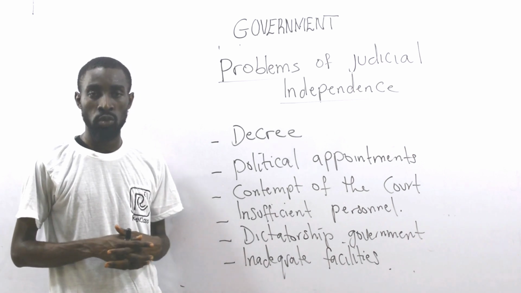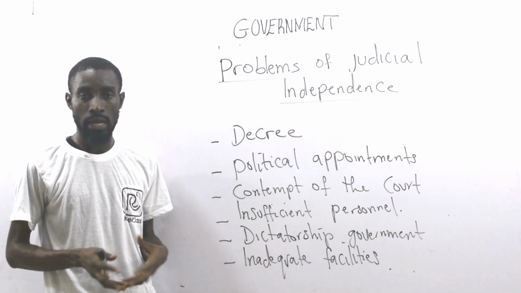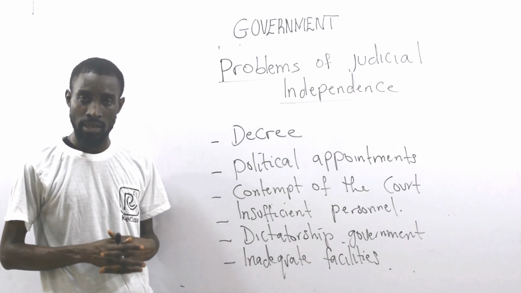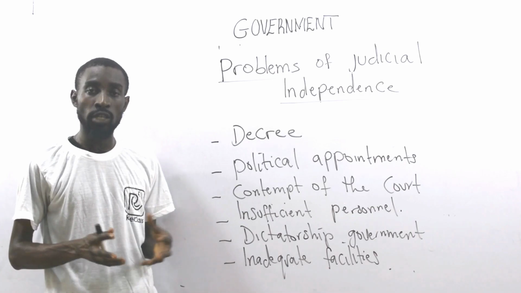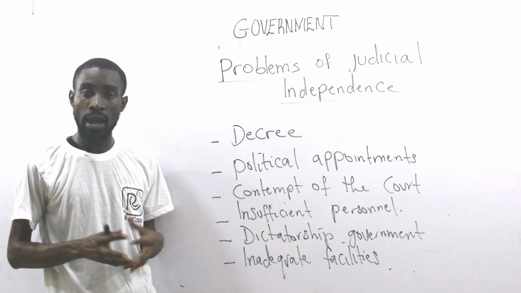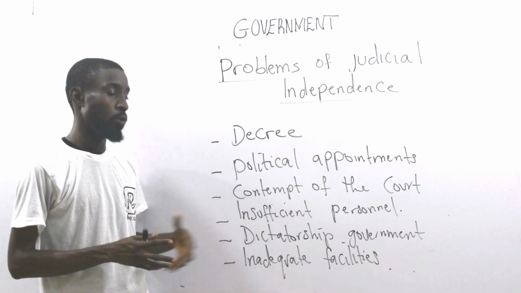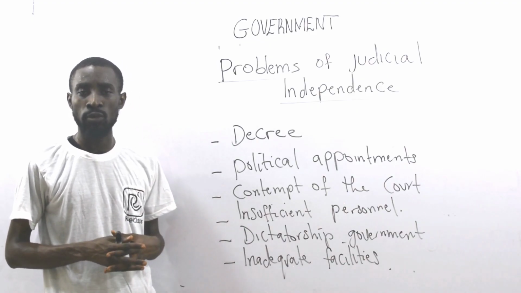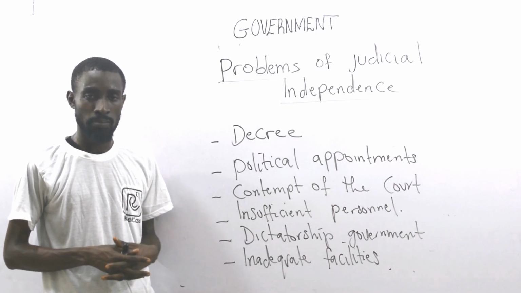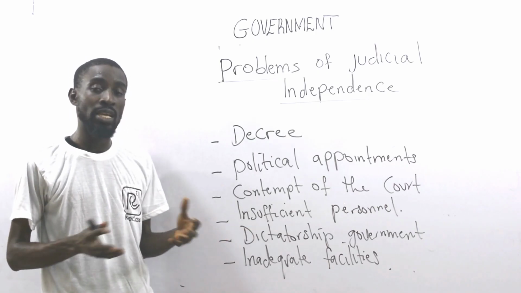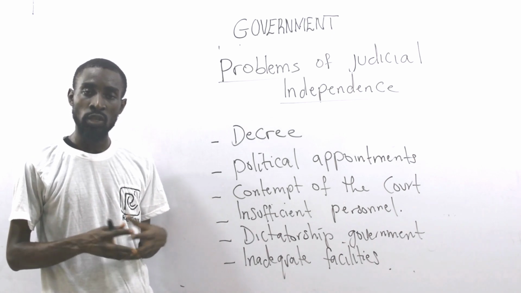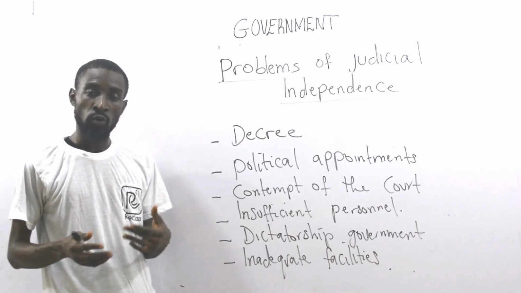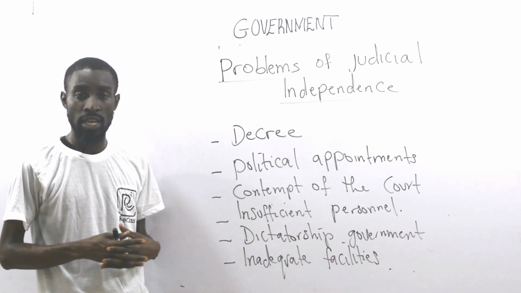Because according to the Constitution, under what they call the Habeas Corpus Act, a habeas corpus act is an order directing a detainee to be brought before the law court for trial within 24 hours. Are you aware that if a police officer arrests you and you spend more than 24 hours in police custody, it's a breach of your rights? So you must be tried. But there are people who have been kept in police custody for more than 3 months. Nobody tries them. Why? Because they will tell you there are so many cases. They continue to delay your case, and it's a breach of your rights, which is a right to speedy trial on your part.